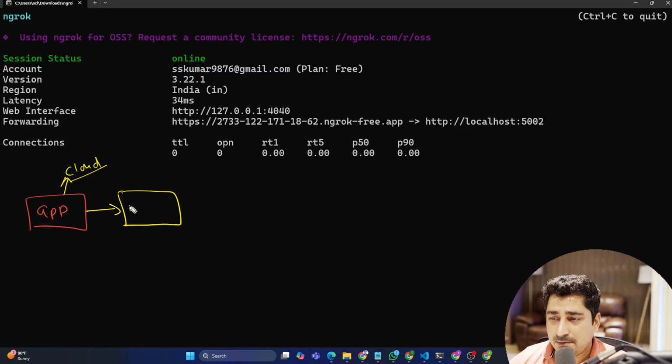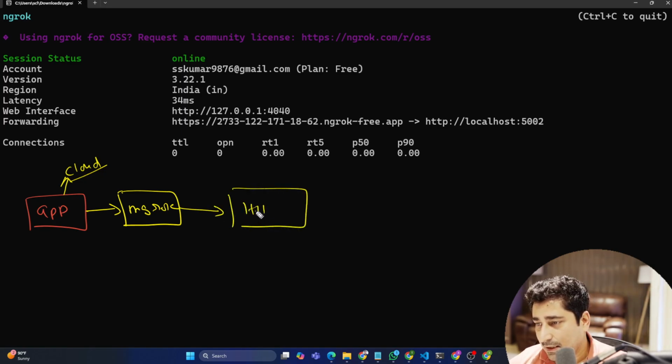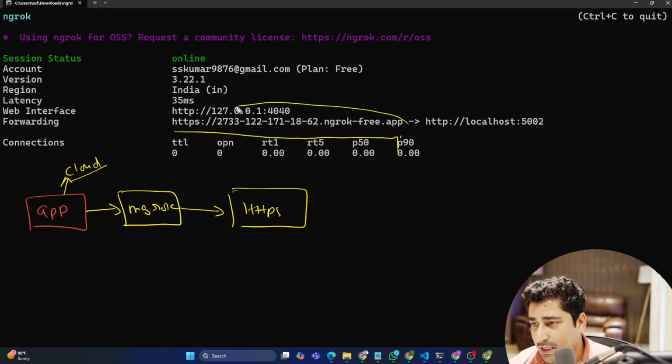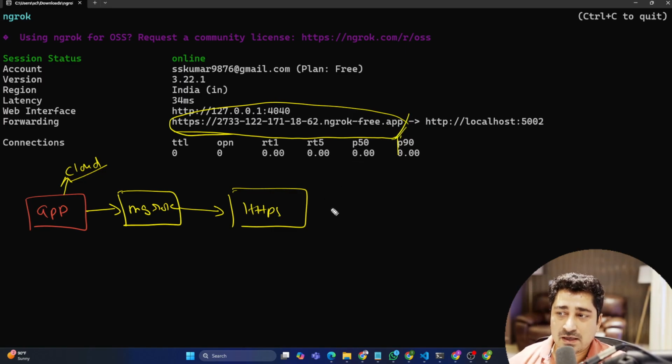What I'm trying to do is use ngrok and expose it to the outer world over HTTPS, to the entire world. I'm going to expose it. And this is my URL, right? This is my URL by which anyone can reach out to my system for now, as long as I'm up and running this thing. /WhatsApp. So with the help of /WhatsApp, anyone can reach out to this.